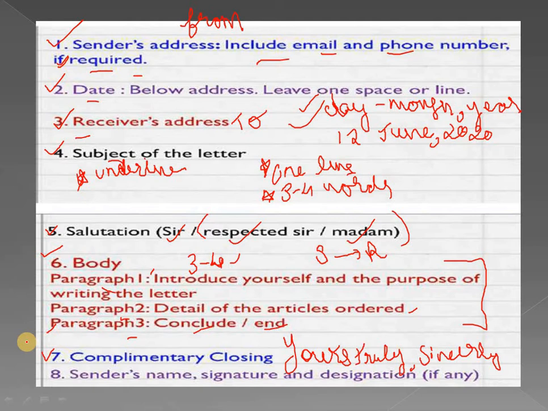Now after the complimentary closing, we are going to move on to the signature. This is the last part. Before this, you can also say thank you or thanking you. Now at last we have the signature. In this place we will write the name of the person who writes the letter, and the designation of the person, or we can say the position of the person.